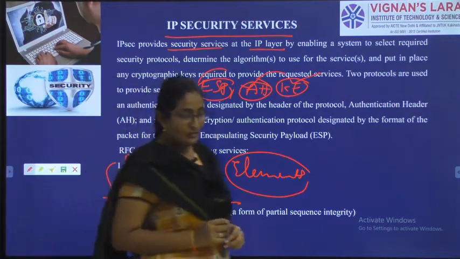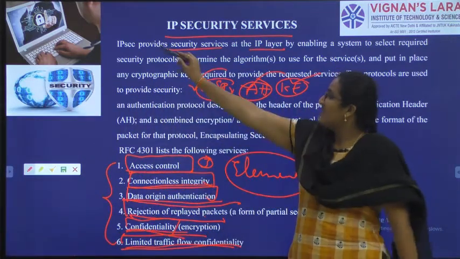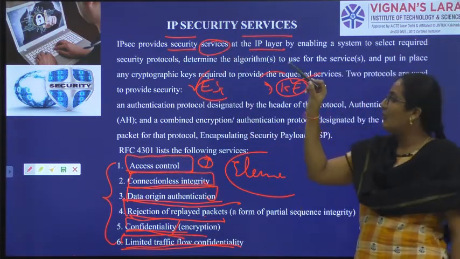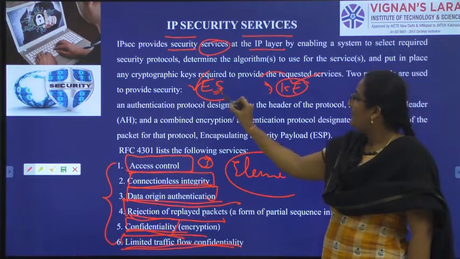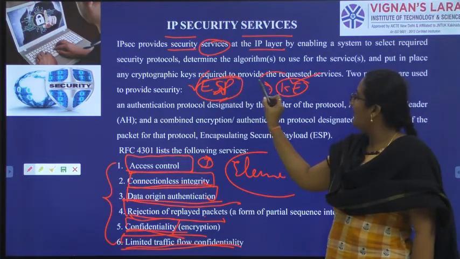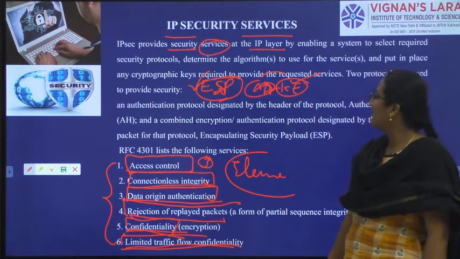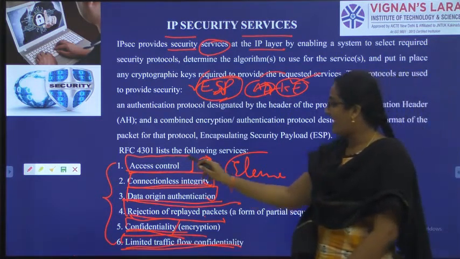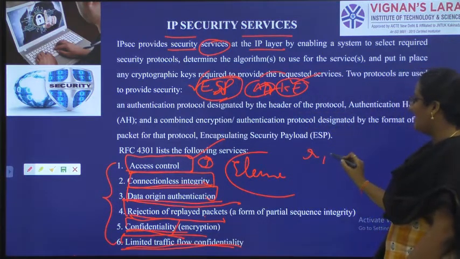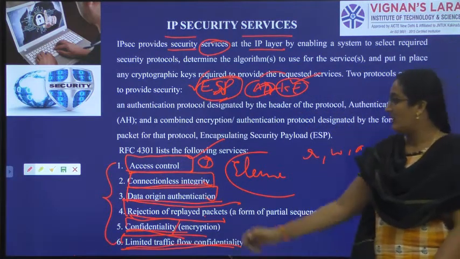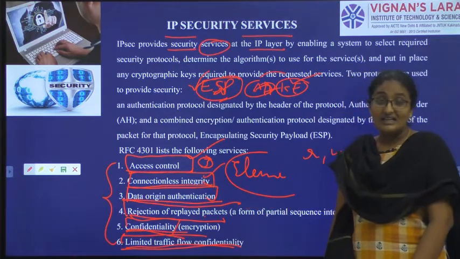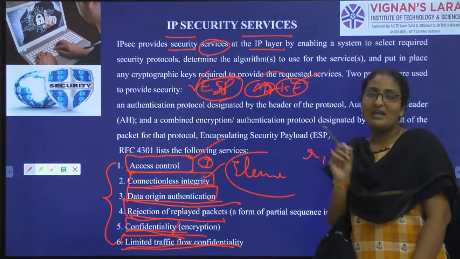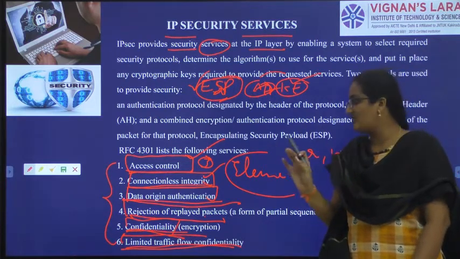So I wanted to tell you, see here, IP security will provide some services with the help of three elements: authentication header, encapsulating security payload, and key exchange. Now, what services will it provide? Access control is nothing but giving read, write, append permissions to the user. Connectionless integrity: integrity is making sure the content of the data is not changed.